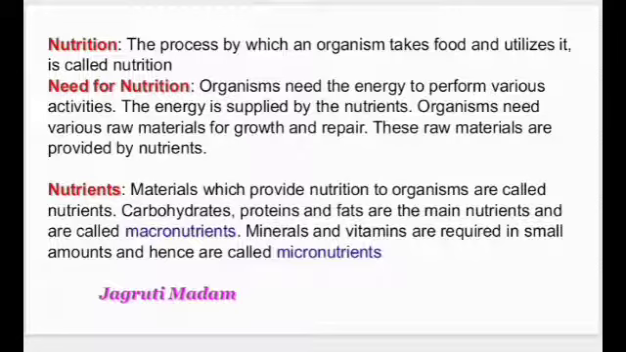Organisms need various raw materials for growth and repair of the body. And this raw material that provides energy is called nutrients. Nutrients are the material that provide nutrition to the organism. Correct? These nutrients are generally carbohydrate, protein and fats, which are required in larger quantity, and hence they are known as macronutrients. Along with this, minerals and vitamins are also required, but in small amounts, and hence they are said to be micronutrients.